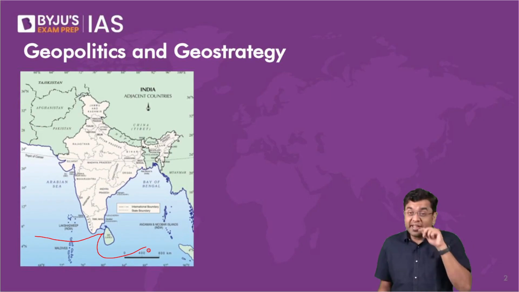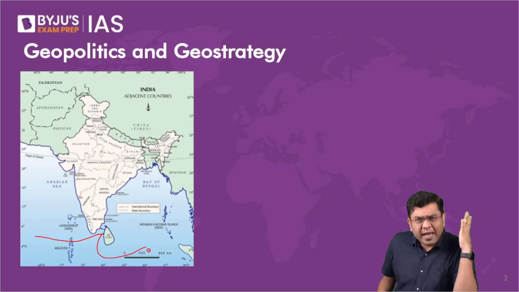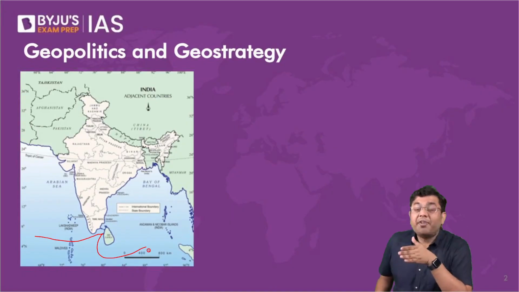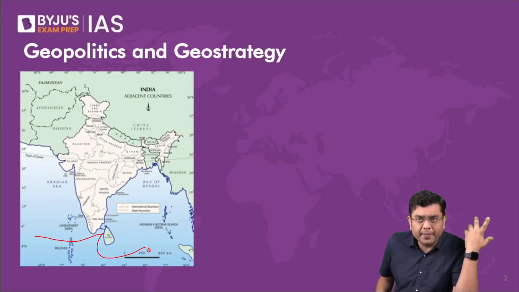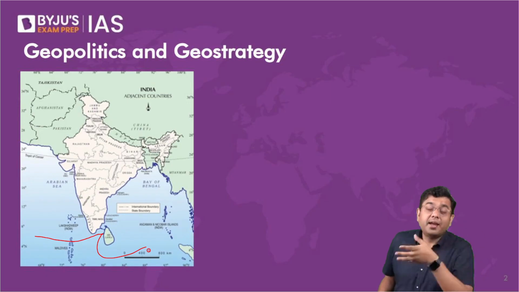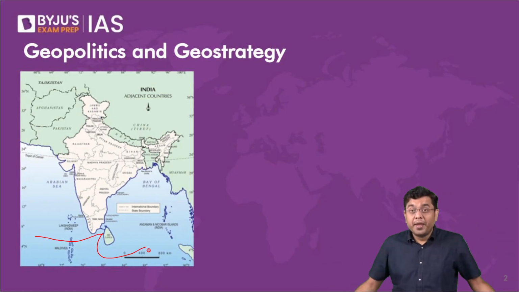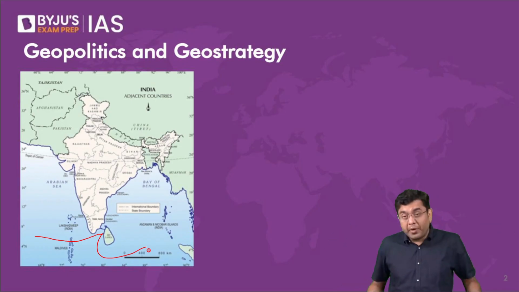Warm waters, in the sense that they remain ice free and can be used by merchant ships throughout the year. We have had that, and we don't have that today. We have had that for centuries altogether. After all, the Bay of Bengal was considered by many historians, they have written it, that the Cholas considered the Bay of Bengal as their own domestic lake. That was the might of the Chola power.